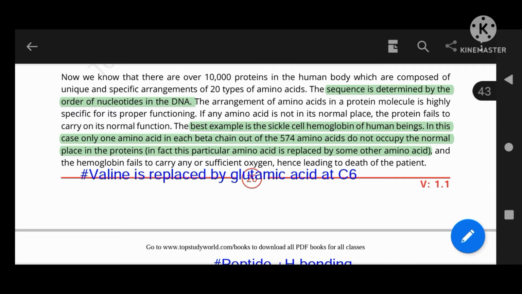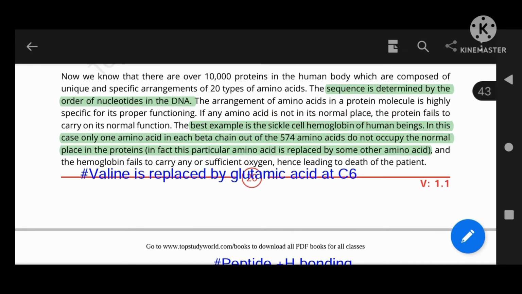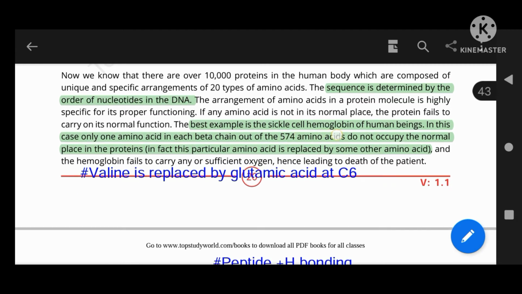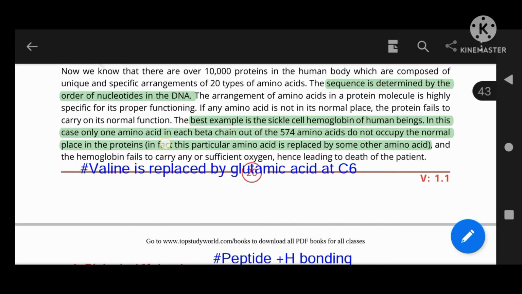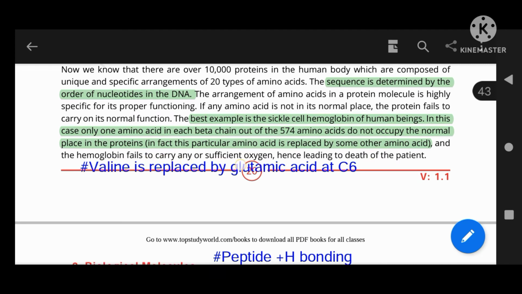In normal hemoglobin, on carbon number 6 of each beta chain, the normal amino acid is glutamic acid, while in sickle cell anemia it is replaced by valine. Sorry, in the normal it is glutamic acid, and in the abnormal it is valine. So you can say that glutamic acid is replaced by valine at carbon number 6. The best example is sickle cell hemoglobin of human beings. In this case, only one amino acid in each beta chain out of 574 amino acids does not occupy its normal place in the protein. Glutamic acid is replaced by valine.